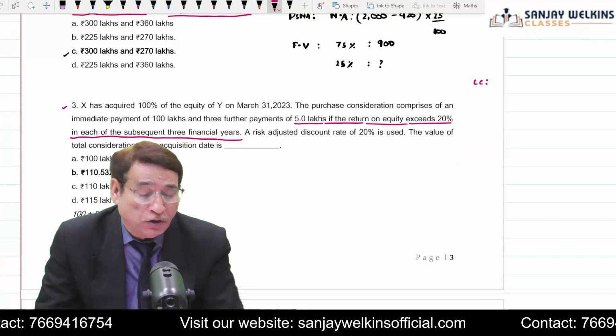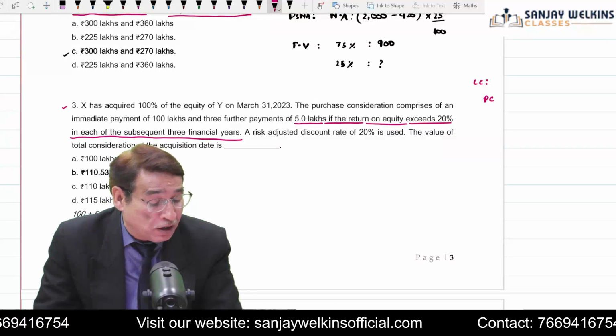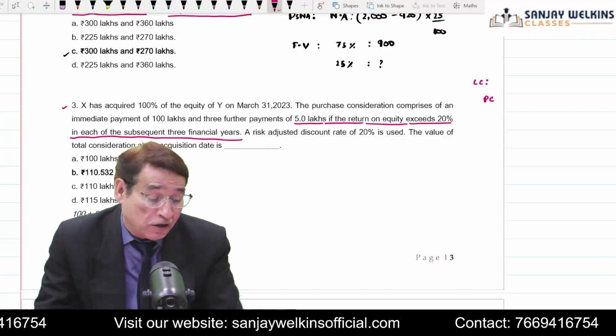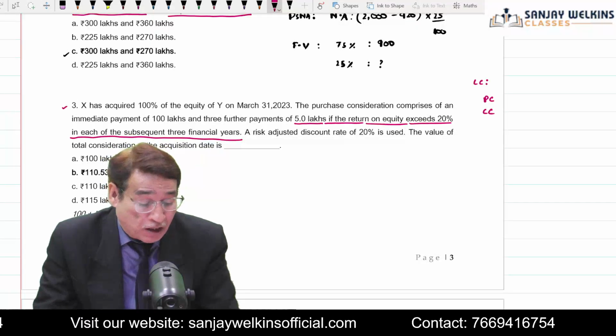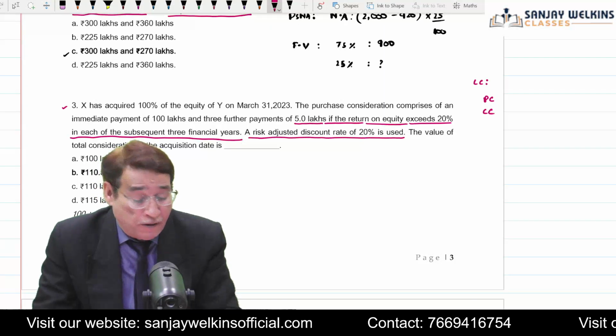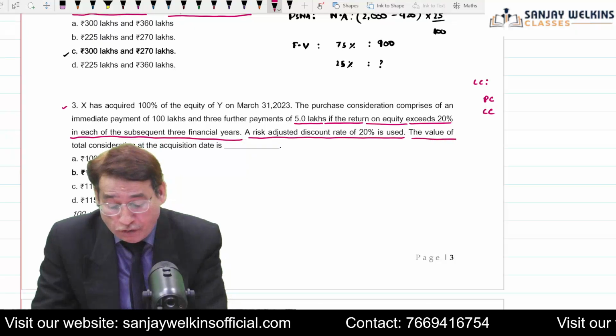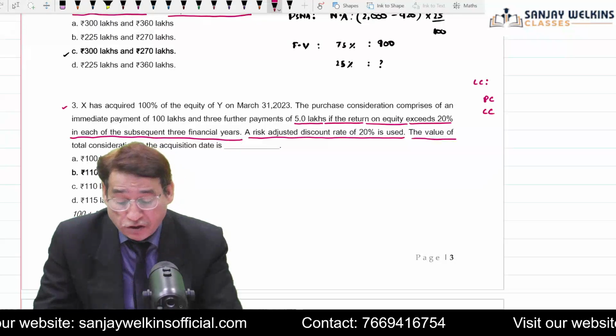As you know, on the date of control, we need to find out the total consideration, and in order to compute it, we will include the contingent consideration. The question has given you a discount rate of 20%, and asks for the value of total consideration at the acquisition date. So we have to find out total consideration in this case.